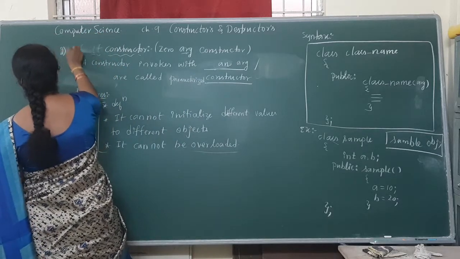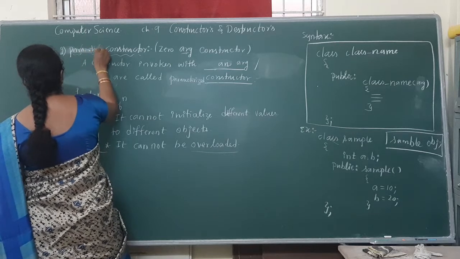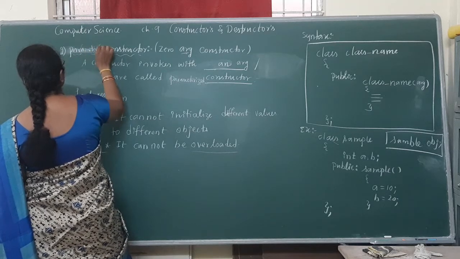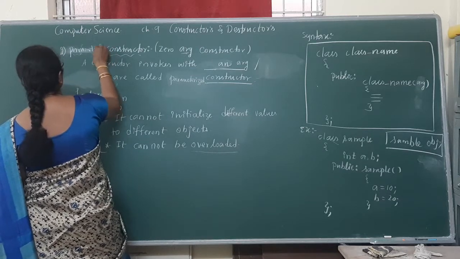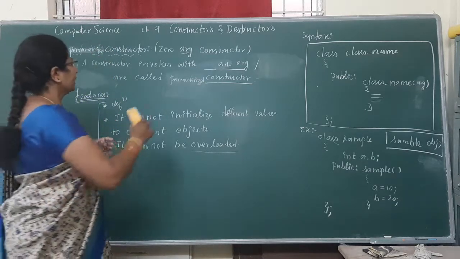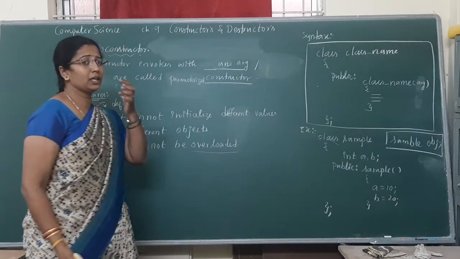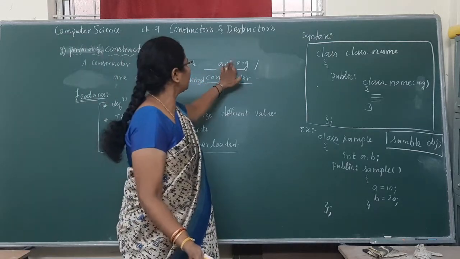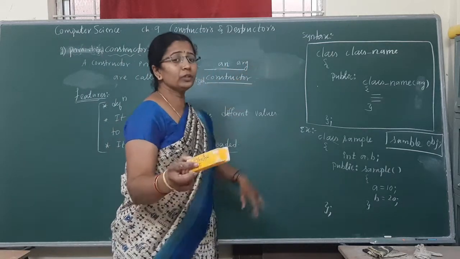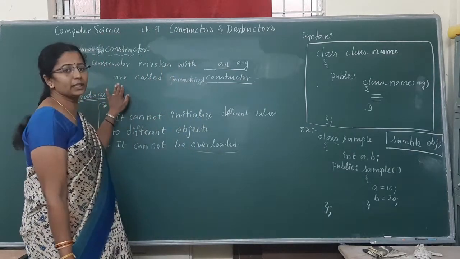What is the second type? Parameterized constructor. Both you can write. What is a parameterized constructor? It is called an argument constructor. A constructor invoked with an argument. Without argument, default. With argument is parameterized constructor.